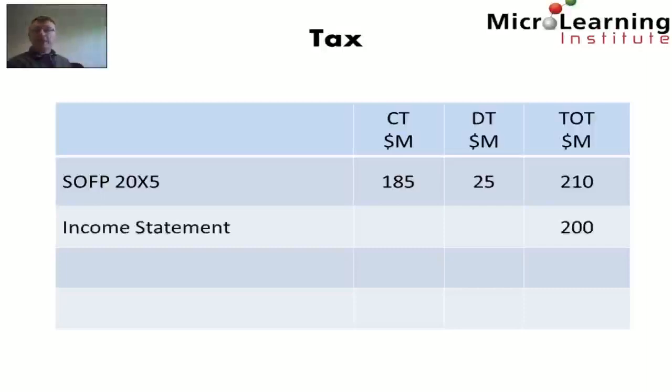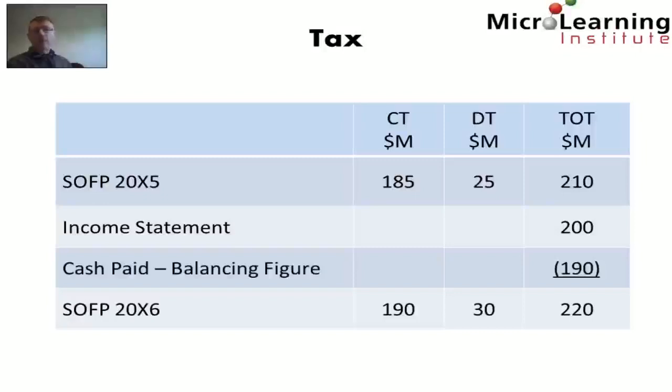In the period, we recognize a tax expense through the income statement of $200 million. We look at the closing statement of financial position, and the outstanding tax liability there is $220 million. So again, as a balancing figure, we can conclude that in the period, the Zambezi Group paid $190 million to the tax authorities.